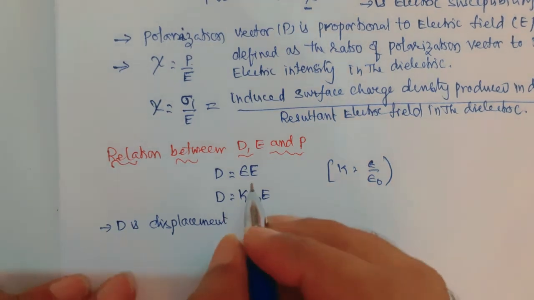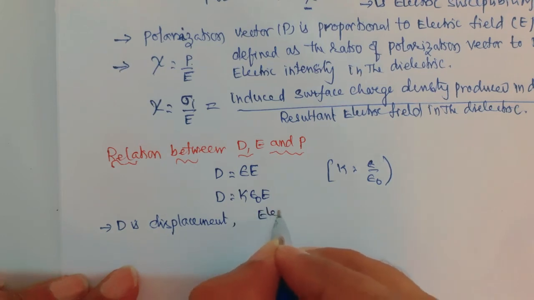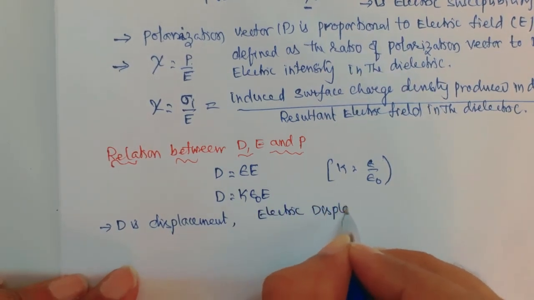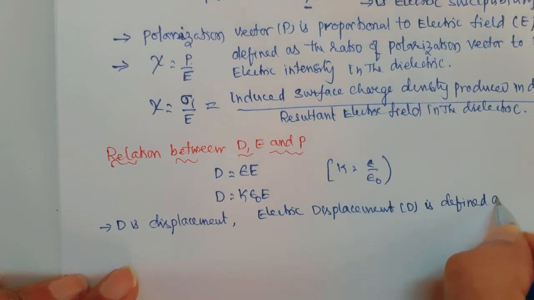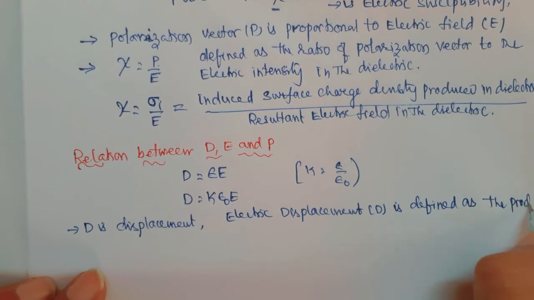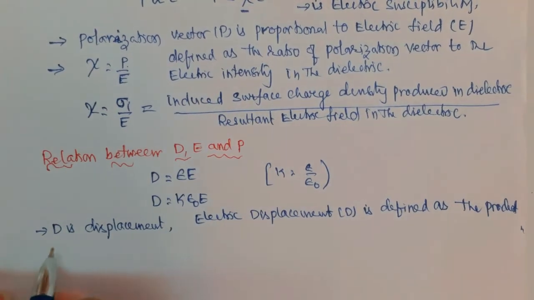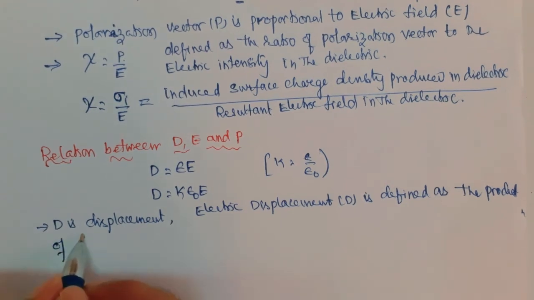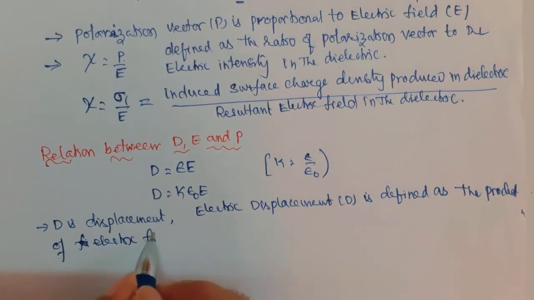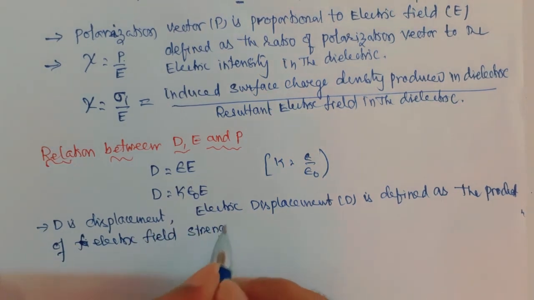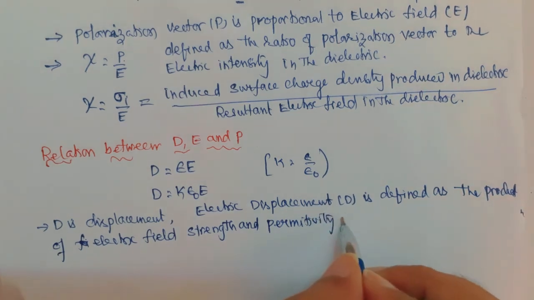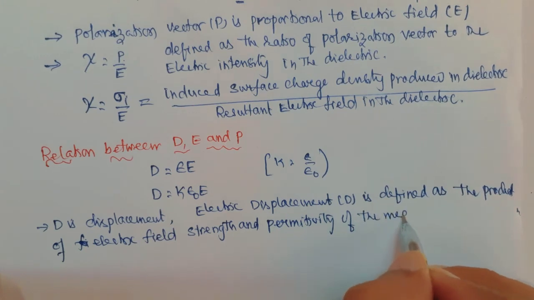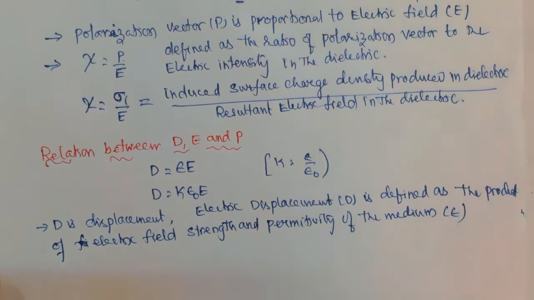And this electric displacement is defined as the product of electric field strength and permittivity of the medium.